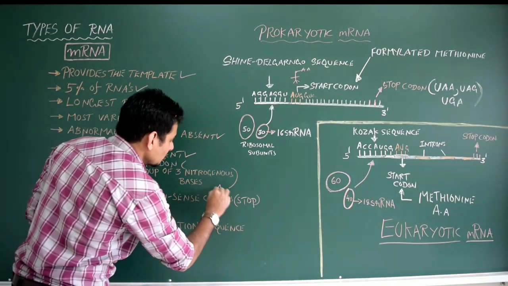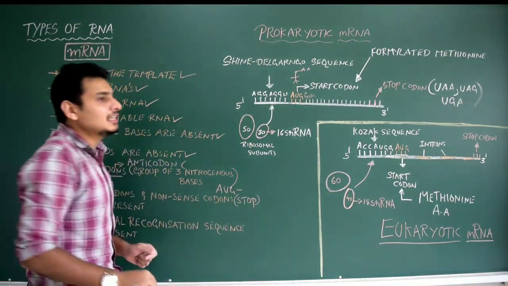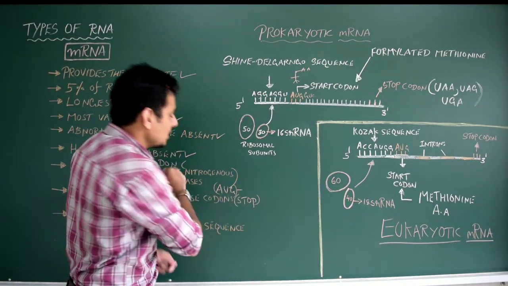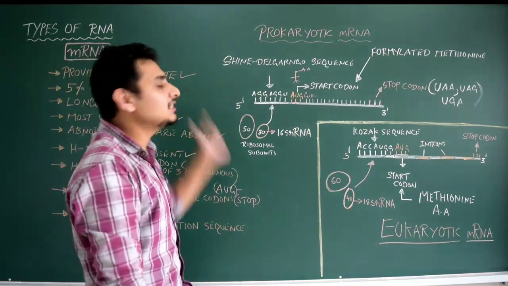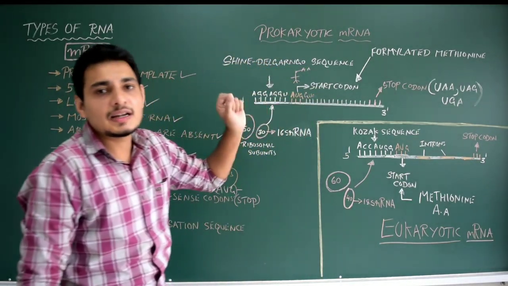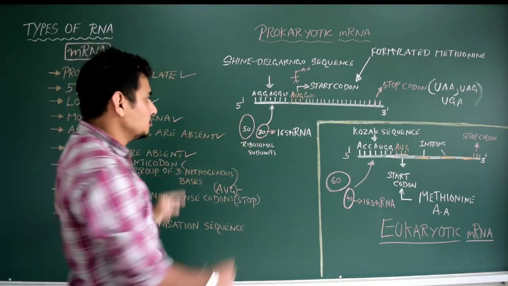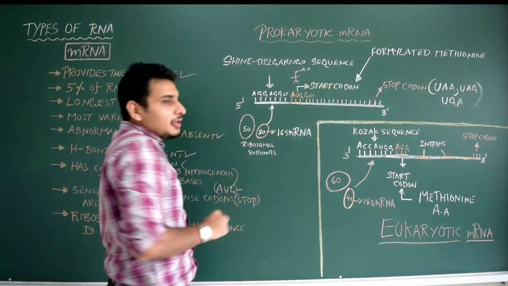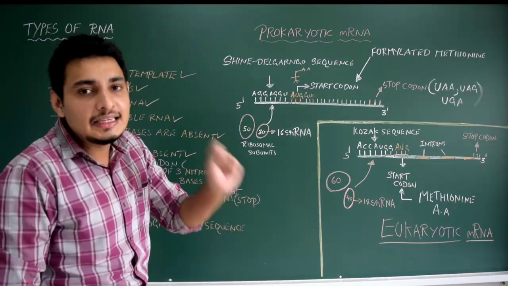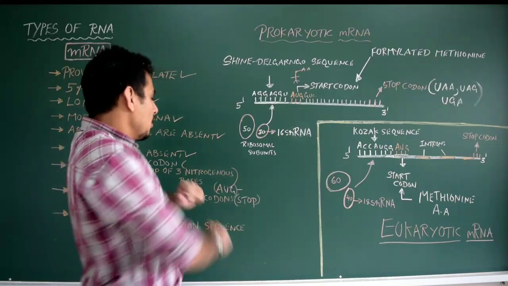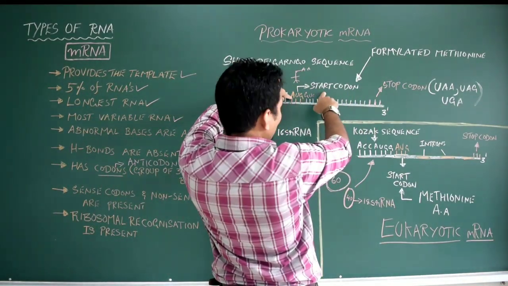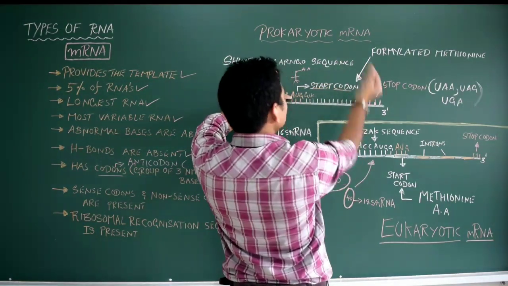You get this question. Name the initiator codon in the translation process in prokaryotes as well as eukaryotes. AUG is the initiator codon in prokaryotic as well as eukaryotic translation. Remember it. So without AUG, translation cannot take place. Please note this point. AUG is the initiator codon. What is the other function of AUG? See here, I have already done this. It is also called a start codon or initiator codon.